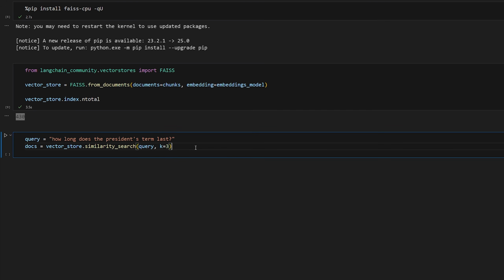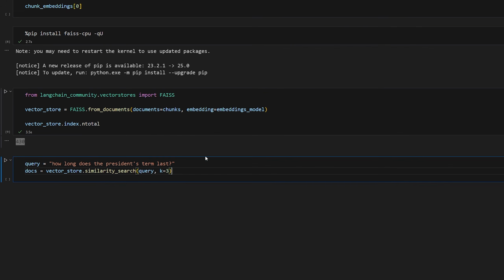As we know, when we learned about embeddings, embeddings encode the semantic meaning of the text, right? So when you call similarity search, it's going to compare the semantic meaning against all the other embeddings to give you the top 3 related embeddings. I really hope that makes sense. The k is just how many relevant documents we want to return, with the first one obviously being the most relevant one. So this returns a list of documents. It returns not the embeddings, like I said, but the actual documents that are represented by these embeddings, because this is the data that's actually useful that we can provide to our RAG.